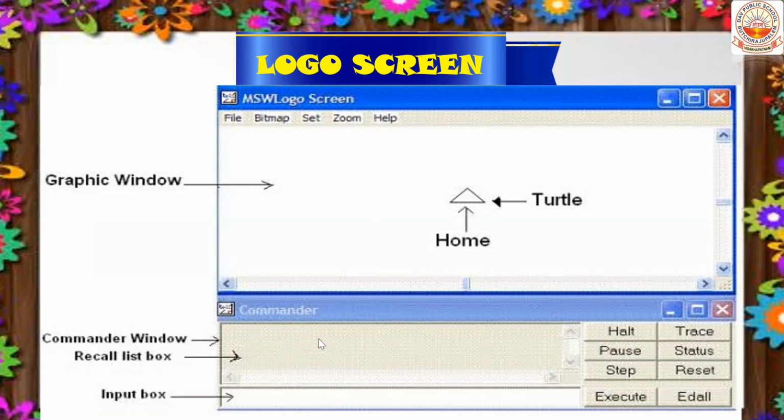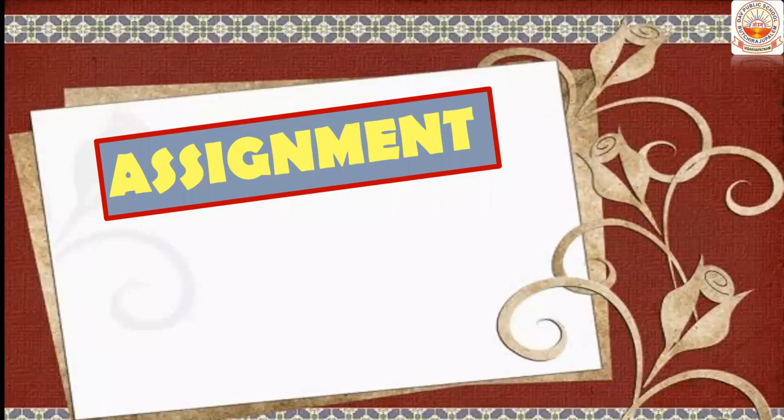And the turtle will move. The turtle moves when you give commands in the command window, that is the input box. Okay, children. The commands given in the input box are called primitives. The commands are also called primitives. Understood, children? Hope you have understood. We will continue the remaining part of the lesson in the next video class.